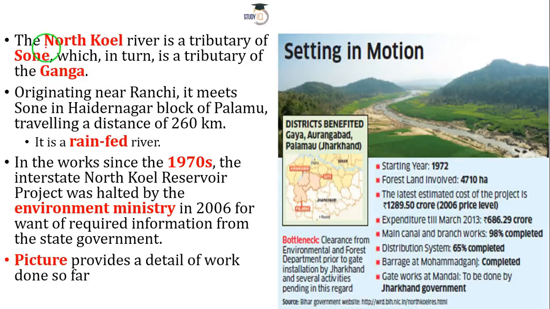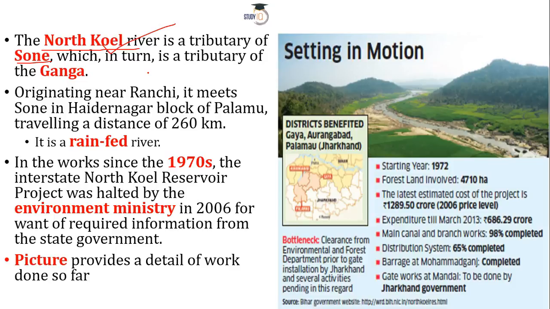Now this North Koel dam, or reservoir, is located on the North Koel River. North Koel is a river. It is a tributary of the Son River, and the Son River again is a tributary of the Ganga. So what does a tributary mean? Basically, a tributary is a river that is adding its water to a major river, a big river.